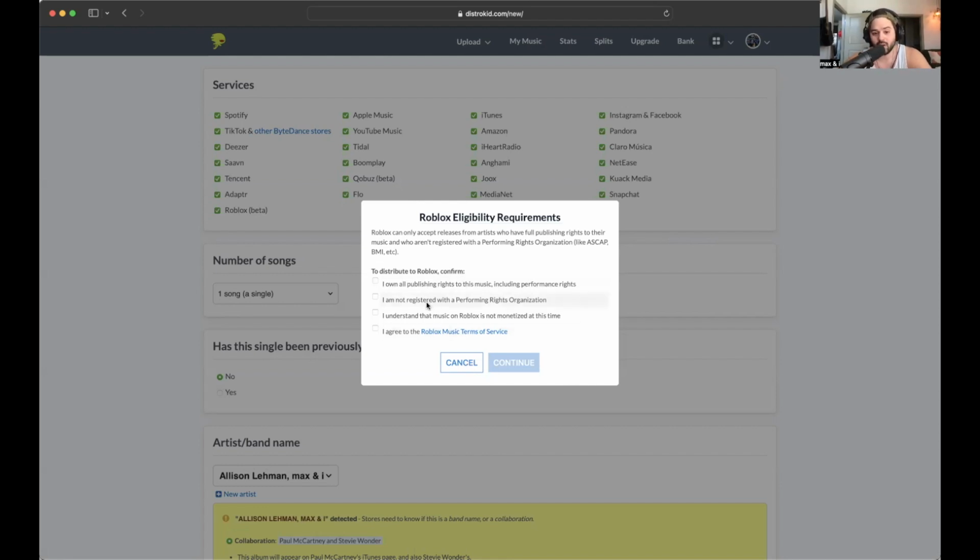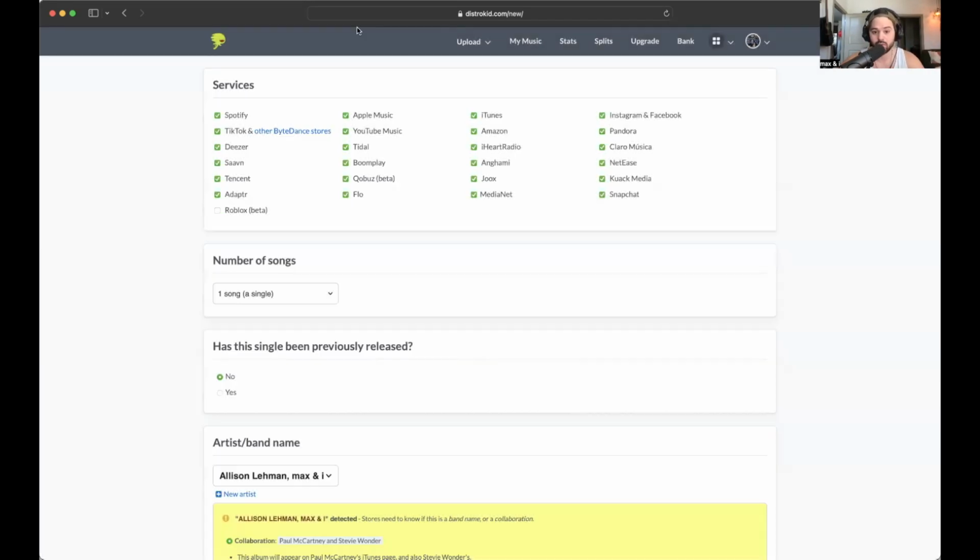But since I am registered with BMI, I'm not going to register this song on BMI because, like I just said, I did not write it. I did not write the melody. I did not write the lyrics. So cancel. I'm not putting it on Roblox. I don't want to get hung up on that.